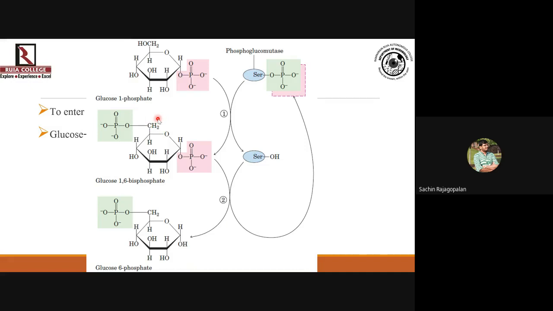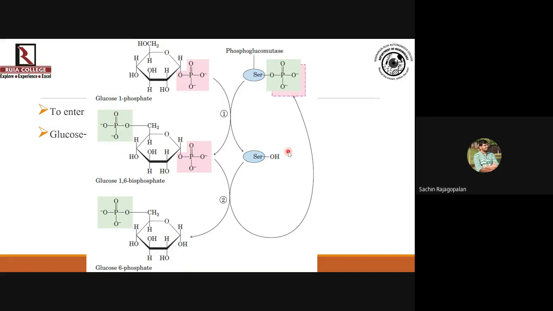such that the product that I get now has 2 phosphate groups, one at the first carbon which is already present in the substrate and another at the 6th carbon. So you're transferring the phosphate group of the enzyme to the substrate and attaching it on the 6th carbon. So the product that you form is glucose 1,6 bisphosphate. Bisphosphate, this term itself indicates that you have 2 phosphate groups. 1,6 indicates that one phosphate is at the first carbon and the second phosphate is at the 6th carbon.